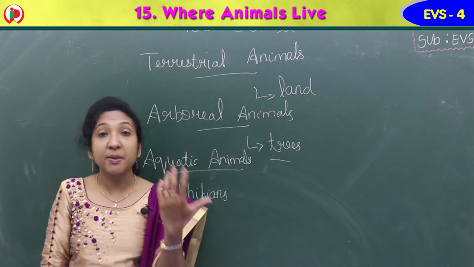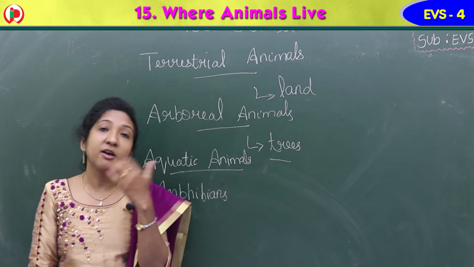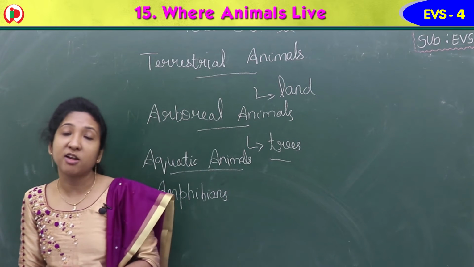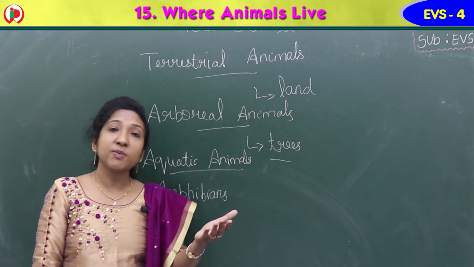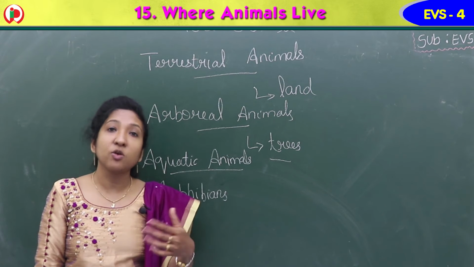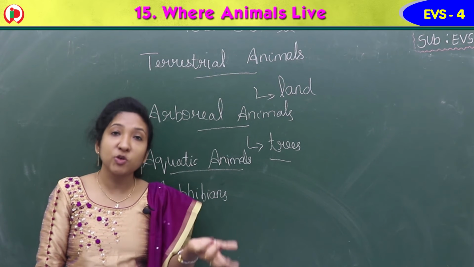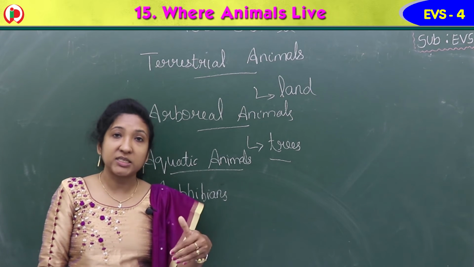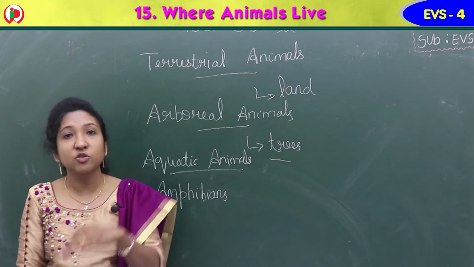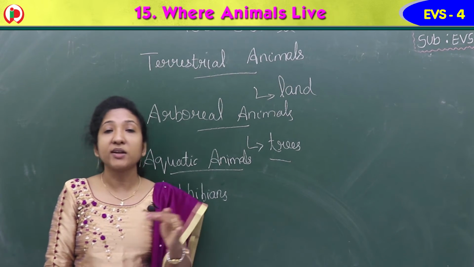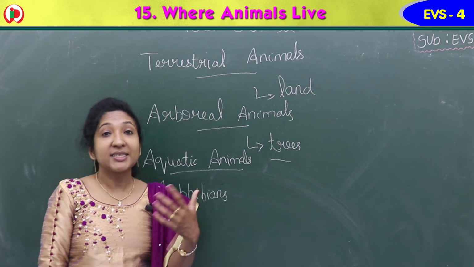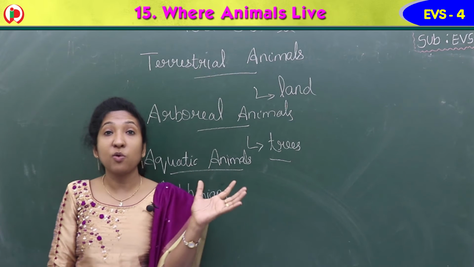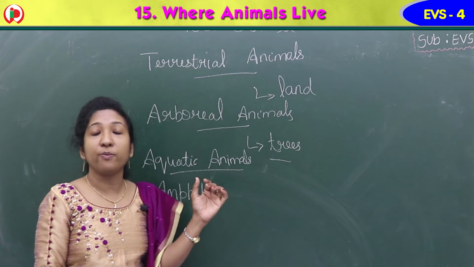Then there are some semi-aquatic animals, because they live partly on land, sometimes on land, and at the same time they live in the water also. They come to the land to give rise to young ones, to reproduce, and to take rest. Afterwards they go again to water. So they are semi-aquatic animals, like walrus and sea lion. These animals we can see in the polar region, a very cold area, full of snow.